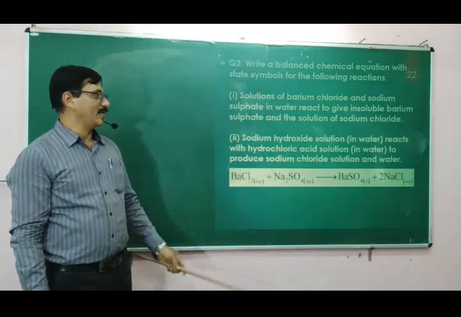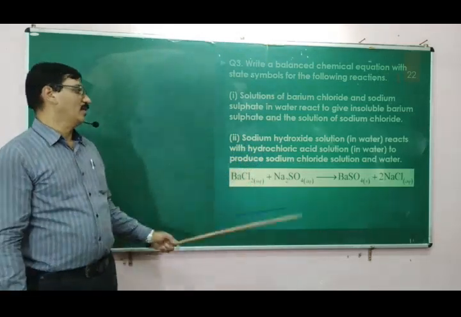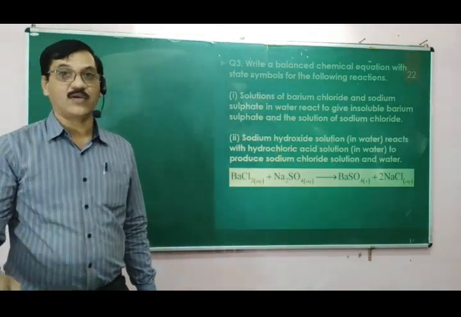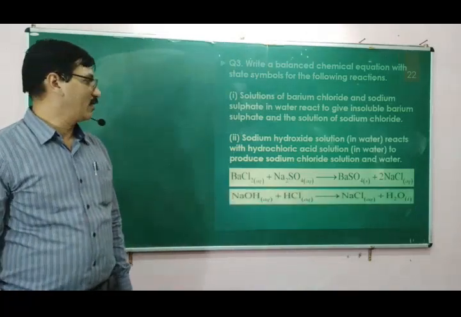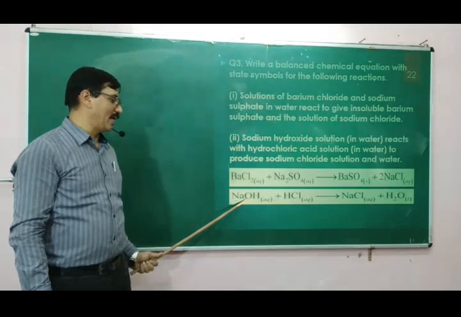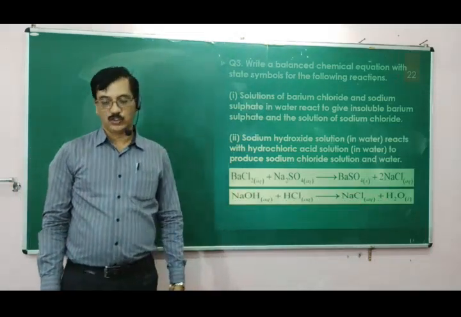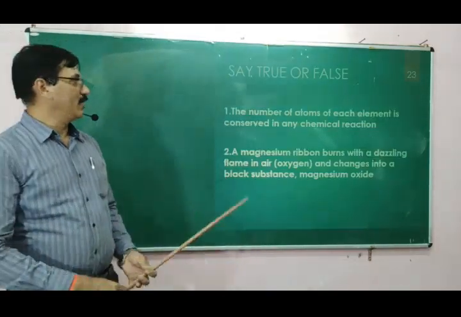Now the next question is sodium hydroxide solution in water, that is aqueous, that you have to write, with hydrochloric acid, HCl aqueous, so that you get sodium chloride and H2O. So this is already a balanced reaction: NaOH plus HCl giving rise to NaCl plus H2O. So let us take some more questions of competitive kind.